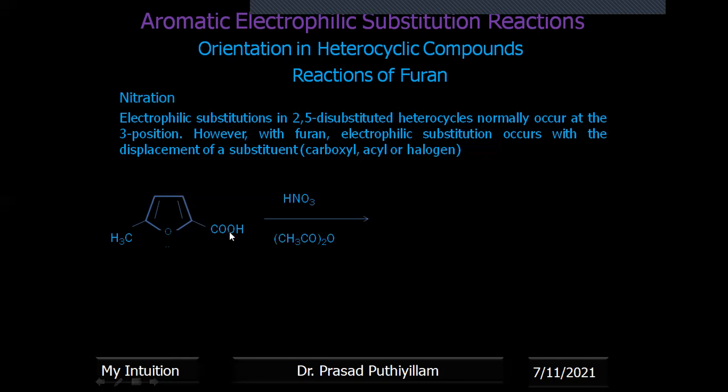The carboxyl functional group, or if an acyl functional group is present, or if a halogen is present, they are substituted with NO2. The CH3 group, and anything other than carboxyl, acyl, or halogen, is not substituted. Those are substituted and we will be getting the corresponding nitrofuran.